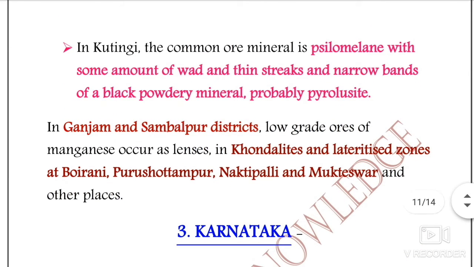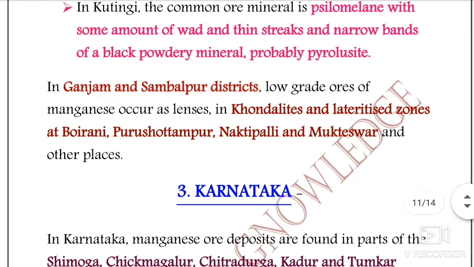And at Kutingi, the common ore minerals are psilomelane with some amount of wad and thin streaks and narrow bands of a black powdery mineral, probably pyrolusite in most cases.